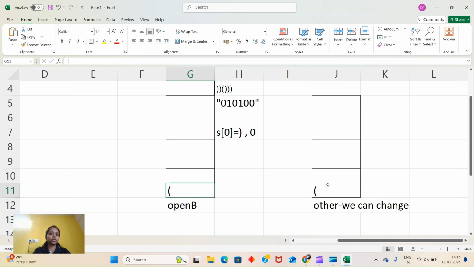And in this question, as I say again and again, if there is a question on a string and we are asked to return either a number or a true or false value, then we don't actually need to create or build these strings. We have to use some tricks.